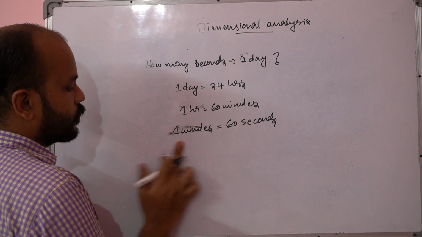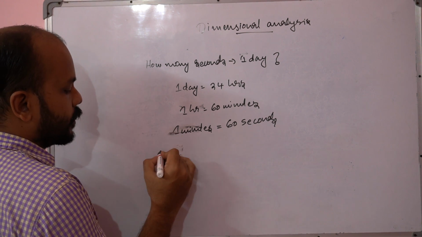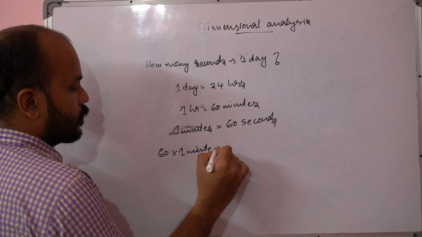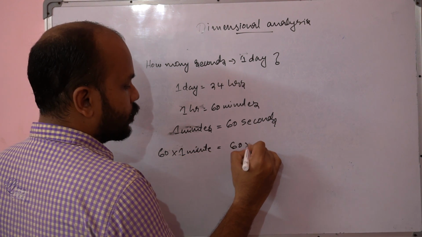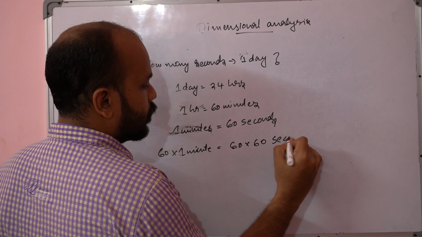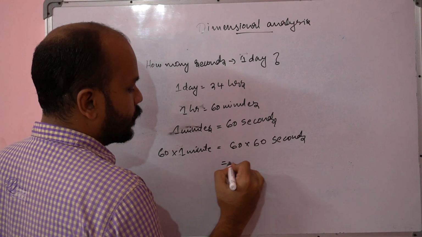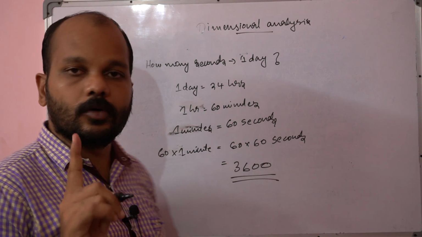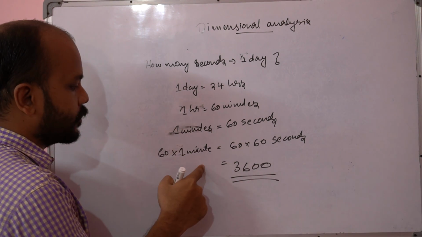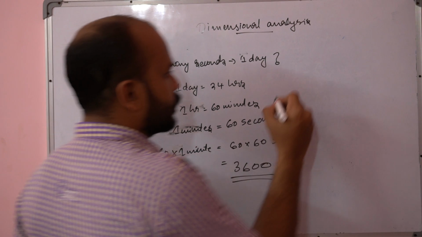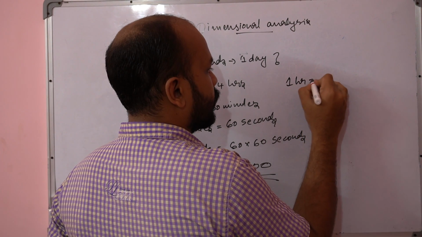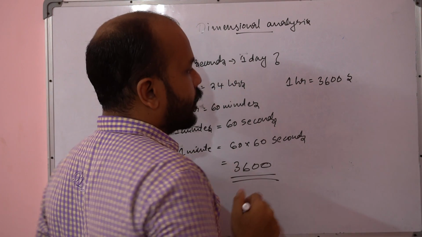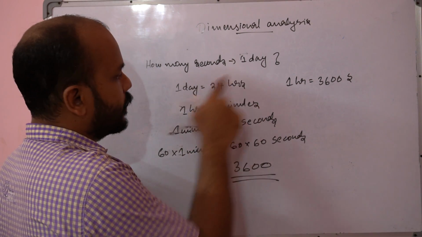1 hour means 60 minutes, right? 60 into 1 minute, that is going to be 60 into 60 seconds. So it is going to be 3600 seconds in 60 minutes, and 60 minutes means 1 hour. So in 1 hour there are 3600 seconds, and now the task is easy.